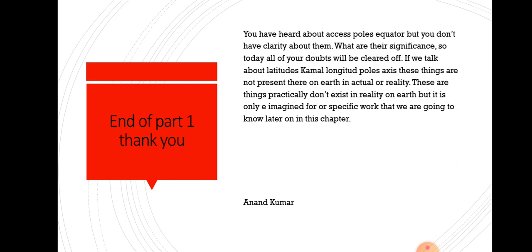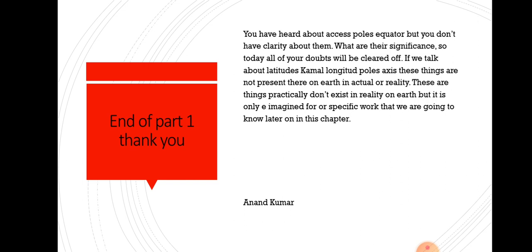If we talk about latitudes, there are no latitudes in reality present on earth, but these are imaginary lines. Longitudes are also imaginary lines. The axis is also an imaginary line. But the exact positioning of the earth in space is just like that. Earth is also tilted just like the globe.